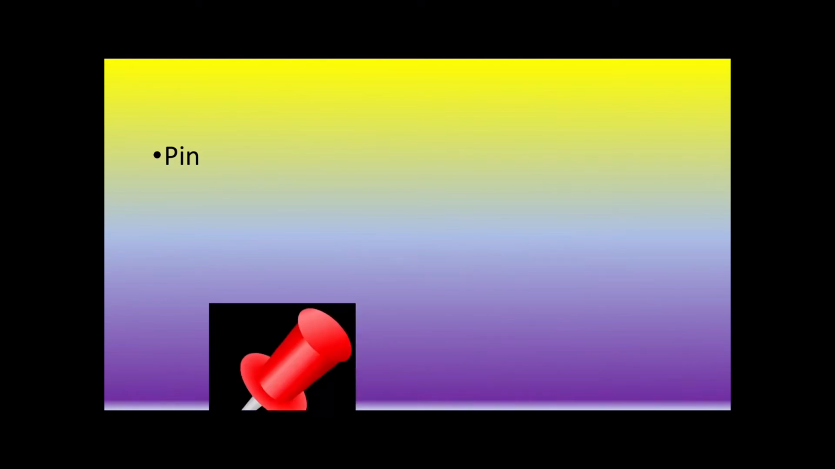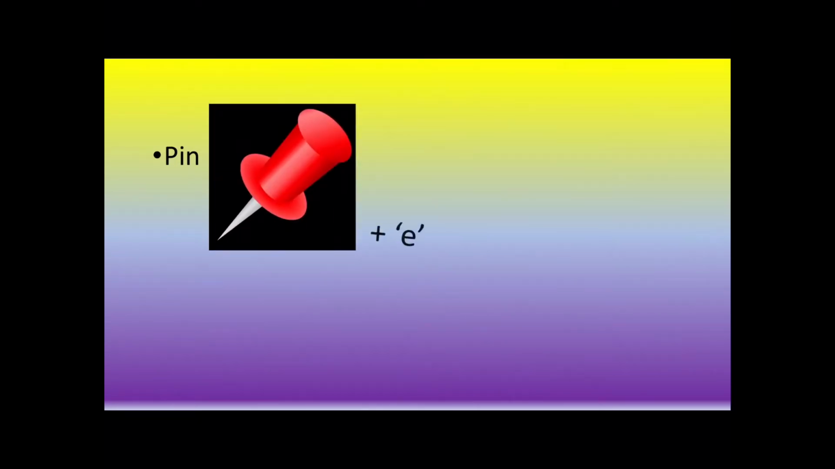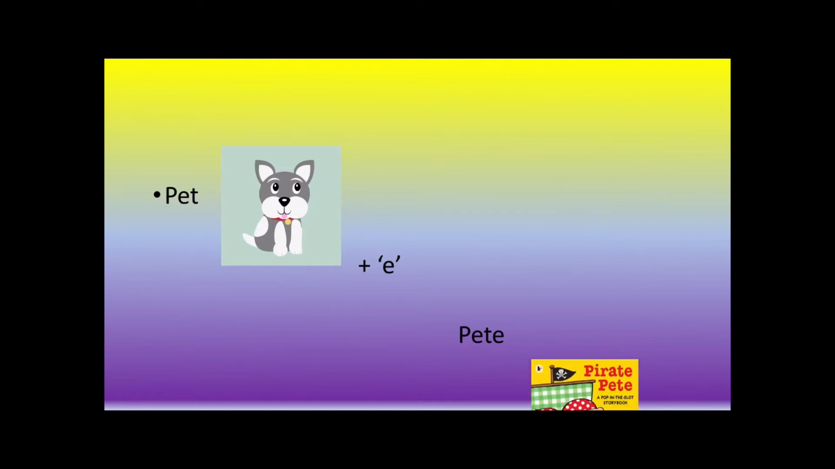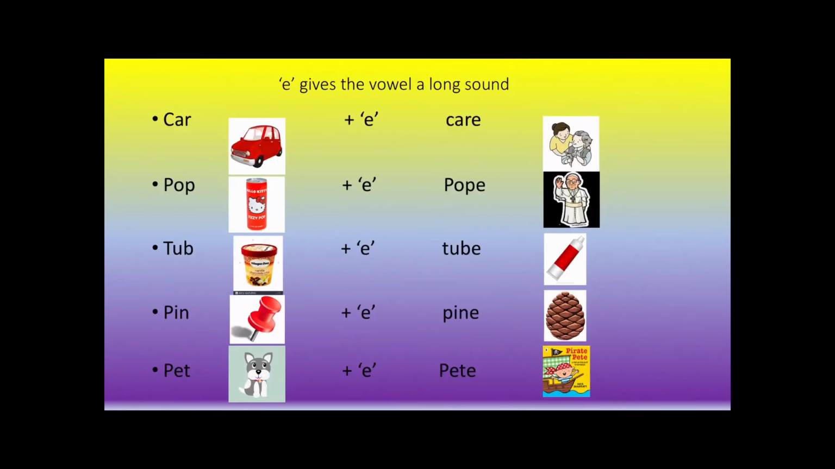Pin. If we add E, it becomes pine. Pet. Add E, it becomes Pete. So, by adding E to the end of the word with a vowel, it gives the vowel a long sound.